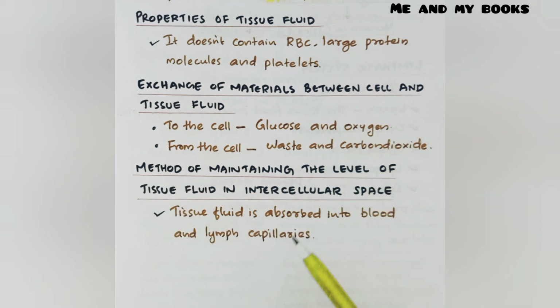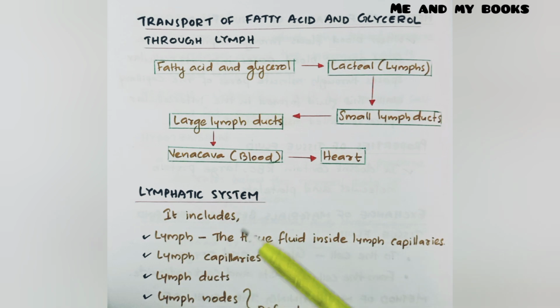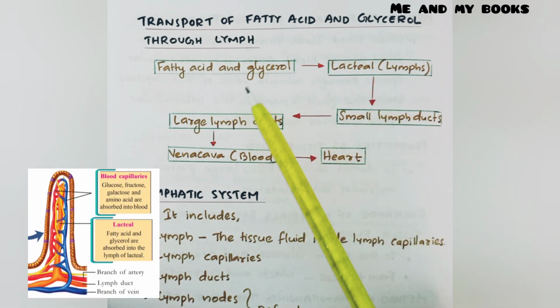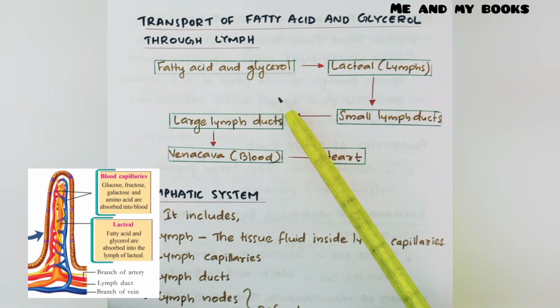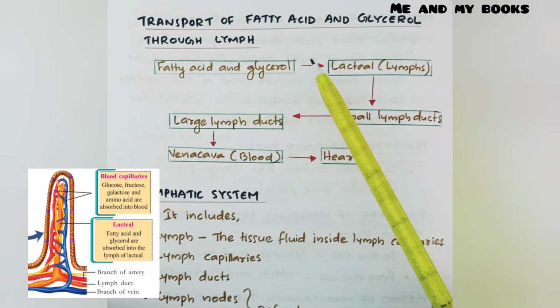Method of maintaining the level of tissue fluid in intercellular space. That means how is the level of tissue fluid maintained? Tissue fluid is absorbed into the blood and lymph capillaries. We have studied that from the villi of the small intestine, fatty acid and glycerol is carried by lacteal or lymph.